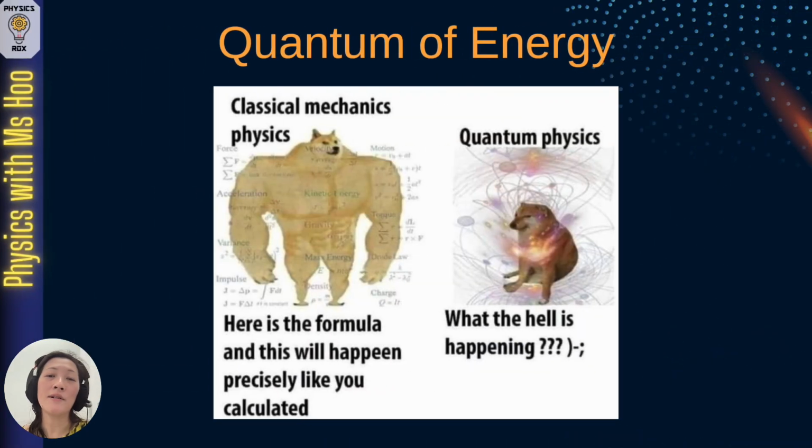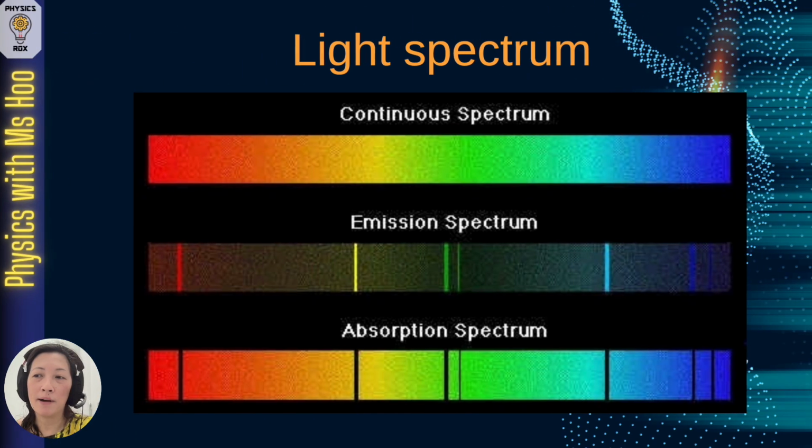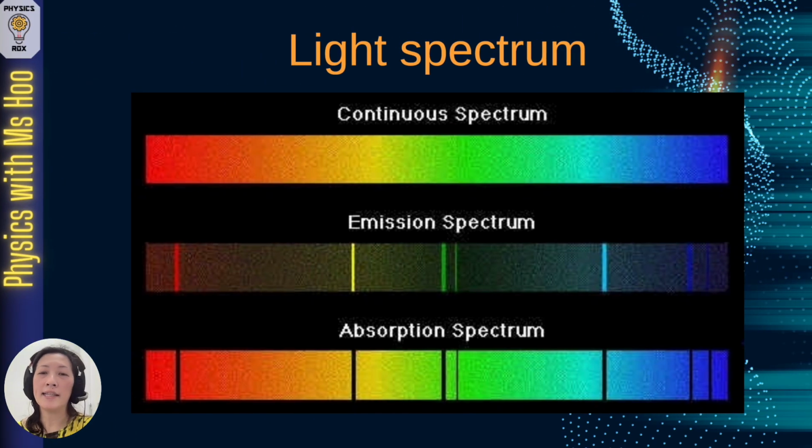Now let's go into quantum of energy. So first of all, let's understand a little bit more about the light spectrum. On this slide, you can see that there are three light spectrums, and you do need to recognize the difference between these three spectrums. The top spectrum here is a continuous spectrum, which is made up of all the visible light colors, and the gradients in between are because of the changing wavelengths. So this is a continuous spectrum because there is a continuous change of the wavelength from red all the way to violet. So what is the emission spectrum and the absorption spectrum?